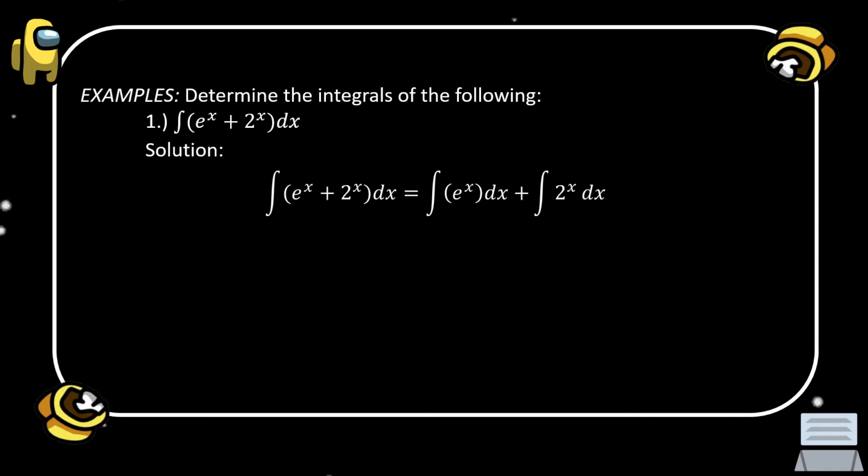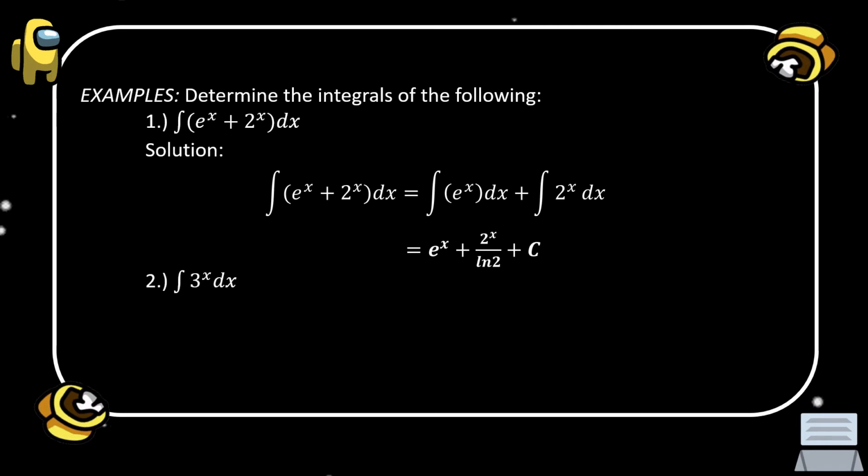From the integral of e to the power of x plus 2 to the power of x dx, this is equal to the integral of e to the power of x dx plus the integral of 2 to the power of x dx. And remember from theorem number 1 that the integral of e to the power of x dx is equal to e to the power of x, plus the integral of 2 to the power of x dx, which is 2 to the power of x over ln of 2 plus c. Okay, so that is now the answer for number 1, which is the integral of e to the power of x plus 2 to the power of x dx.